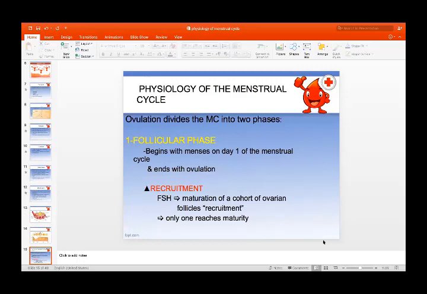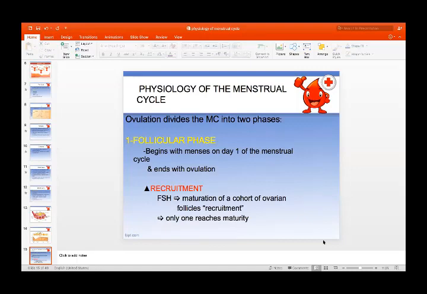So again, I will explain the physiology. Ovulation divides the menstrual cycle into two phases: the follicular phase, which begins with menses on day one of the menstrual cycle and ends with ovulation.